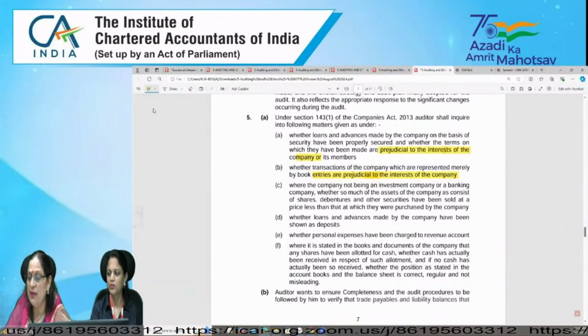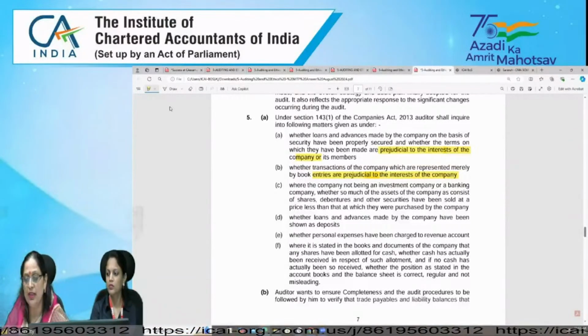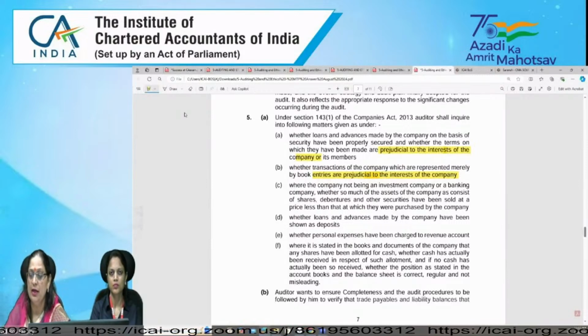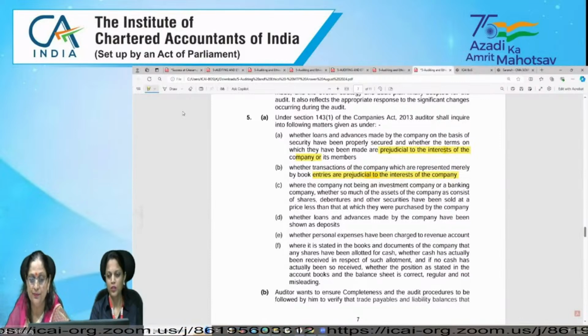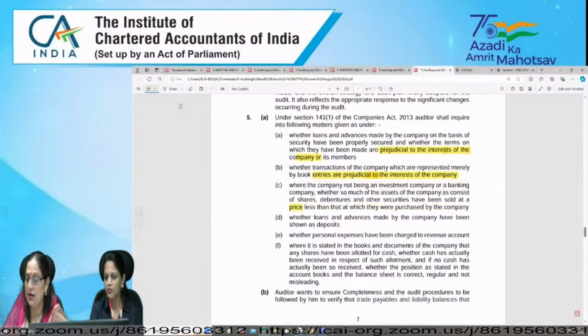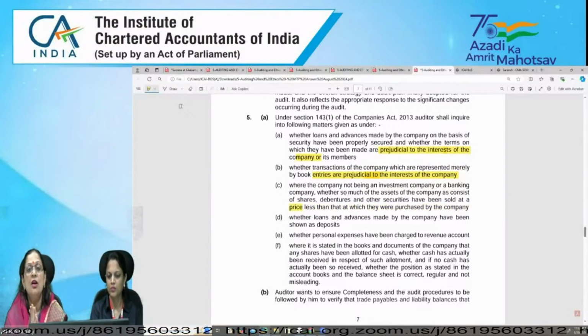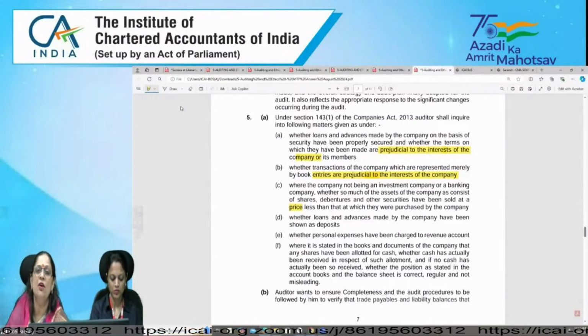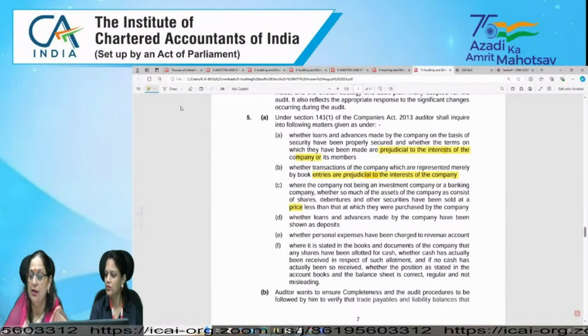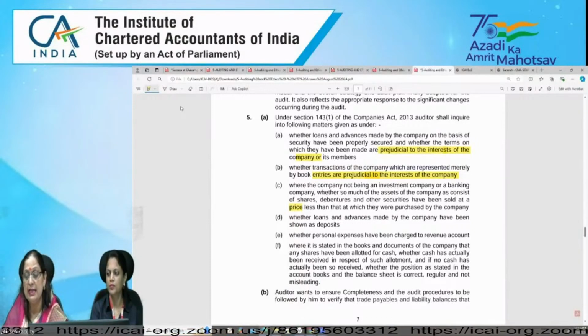Whether the company, not being an investment company, not a banking company, has so much of its assets consisting of shares, debentures and other securities sold at a price less than that at which they were purchased by the company. They need to check whether shares, debentures and other securities are being sold at a price less than that at which they were purchased.